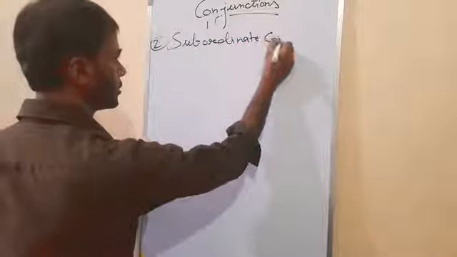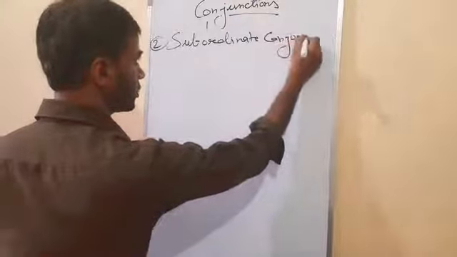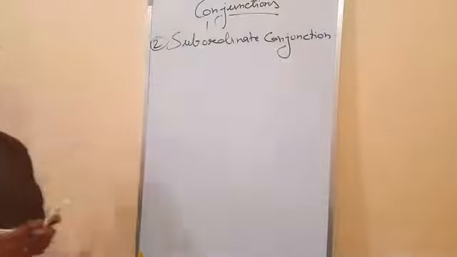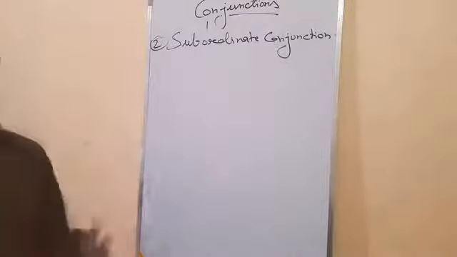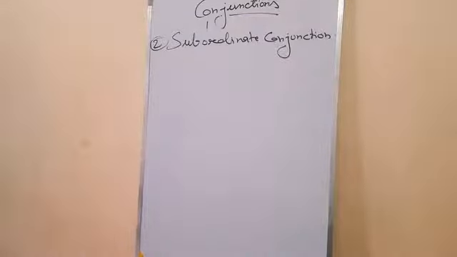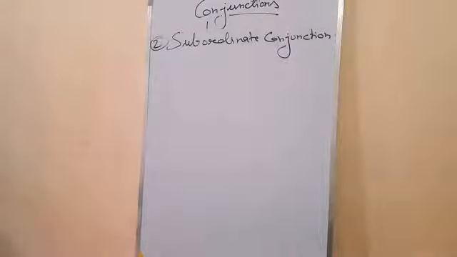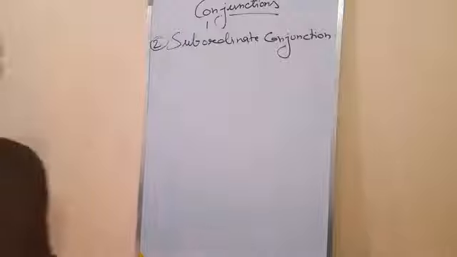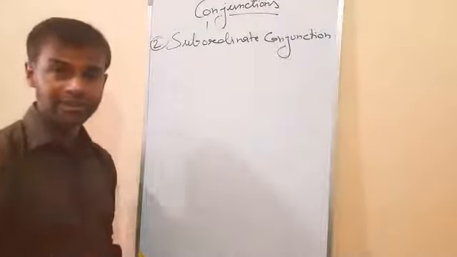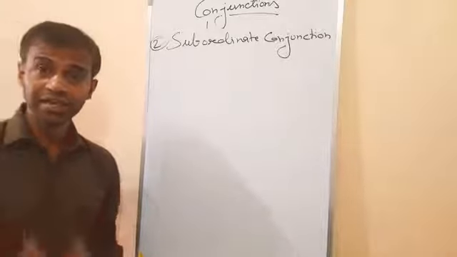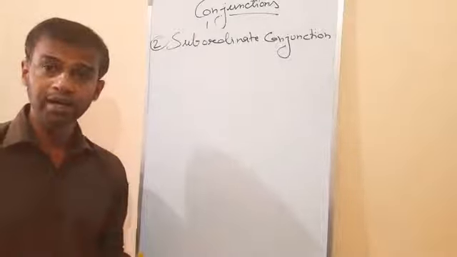Now we'll study subordinate conjunction. What kind of things come in subordinate conjunctions? As I told you, time comes, reason comes, result comes, conditions comes, contrast comes. Time, reason, contrast, condition. Condition means like, if you work hard, you will succeed.